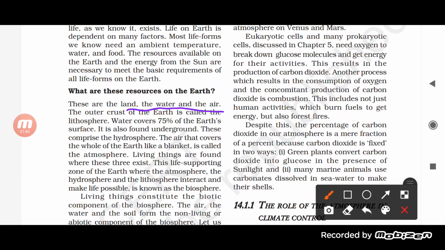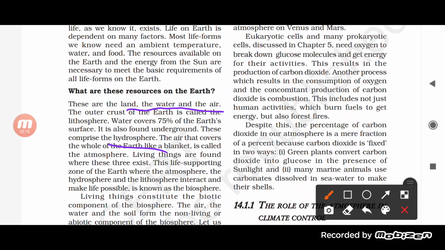Even the water present on our earth covers about 75% of the earth, and it is also found as underground water. This comprises the hydrosphere. So our land, water and air are the different resources which are a part of our earth, and the outer crust of the earth is called the lithosphere.